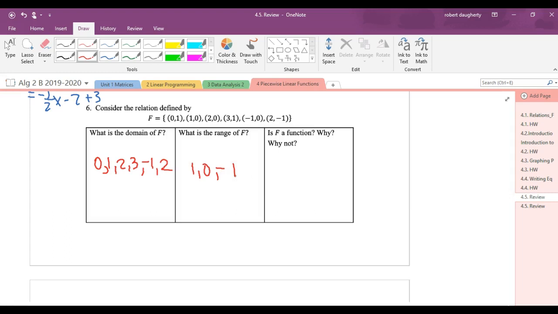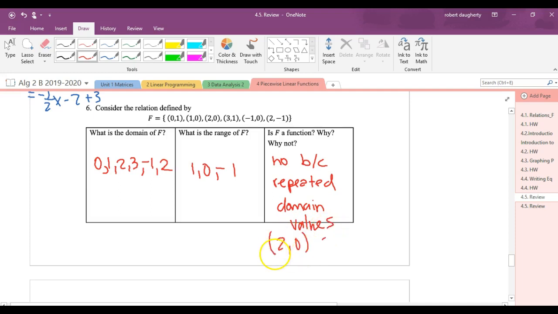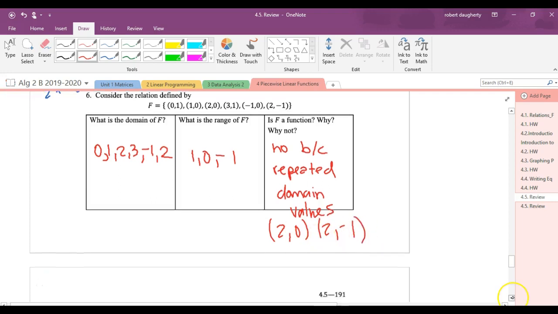Is this a function? No. It's not a function because we have repeated domain values. You notice that we have the point (2, 0) and (2, negative 1). So this is not a function because of that.